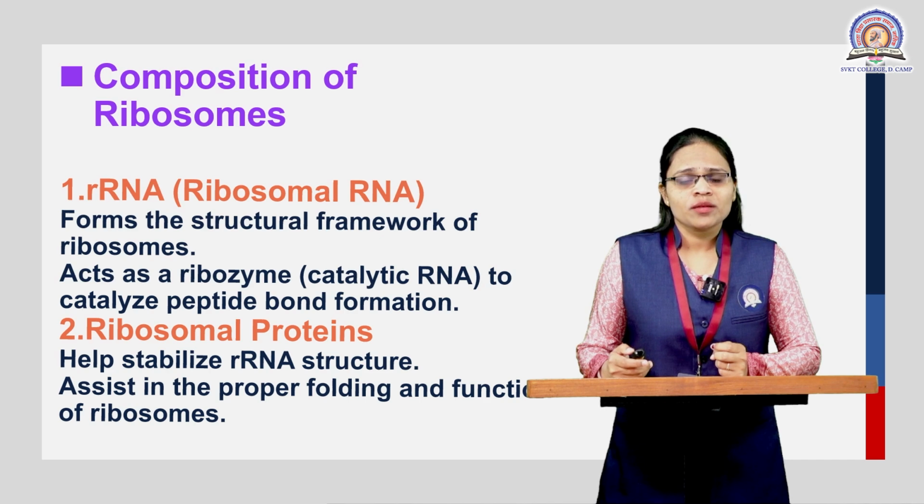The structure of the ribosome is given by the rRNA, which acts as a ribozyme, that is a catalytic RNA, to catalyze peptide bond formation during protein synthesis. The second is the ribosomal protein. This helps to stabilize the rRNA structure, and also assists in the proper folding and function of the ribosomes.